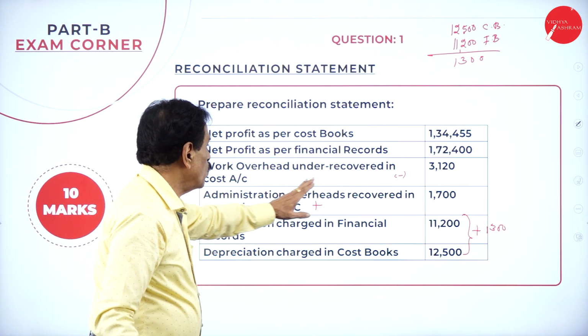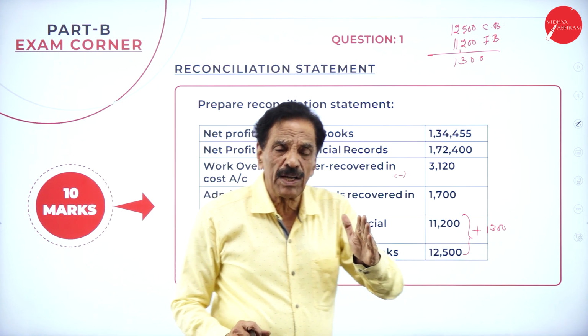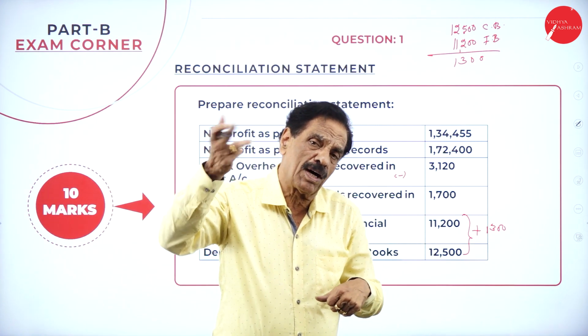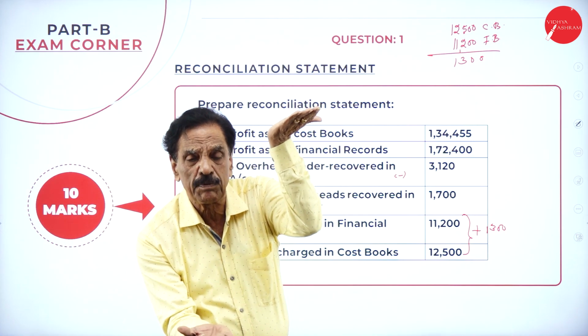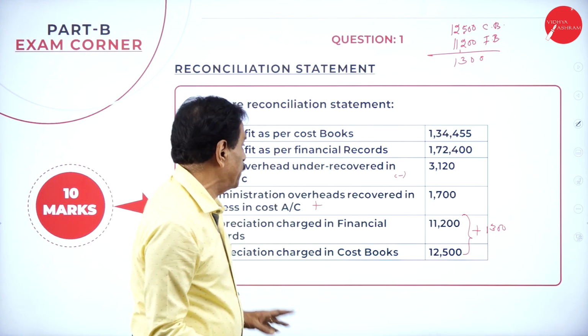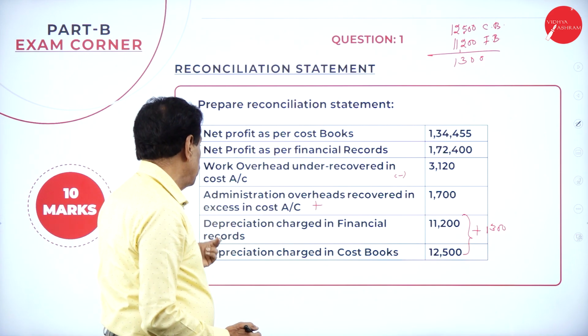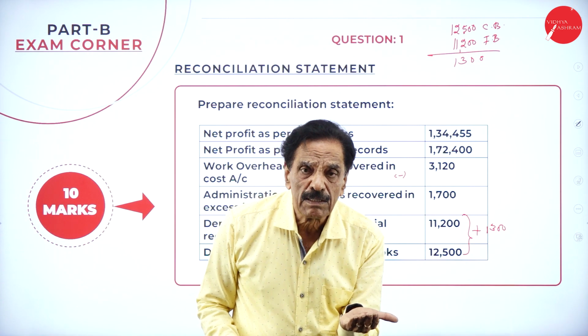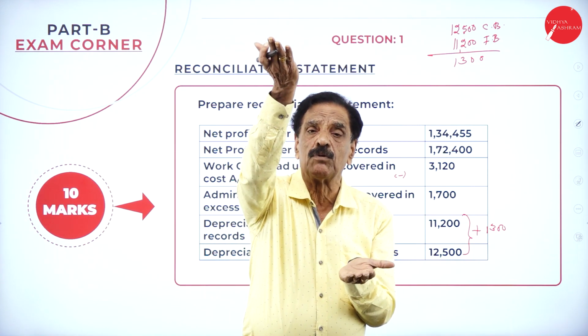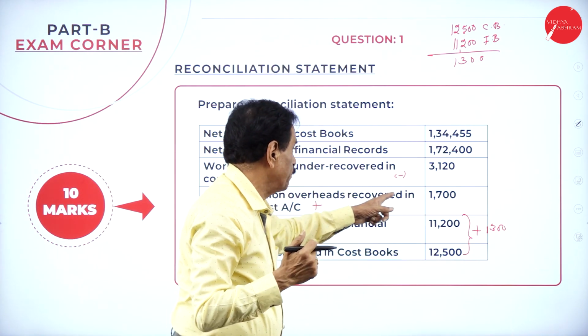See that works overhead under recovery: low charge, more profit; more charge, less profit. Who will charge less? Cost book. Their profit is more, financial profit is less, to make equal, minus. Administration overhead recovered in excess in costing, more charge, so their profit has been reduced. Costing profit is less, financial profit is more, to make equal, add back.